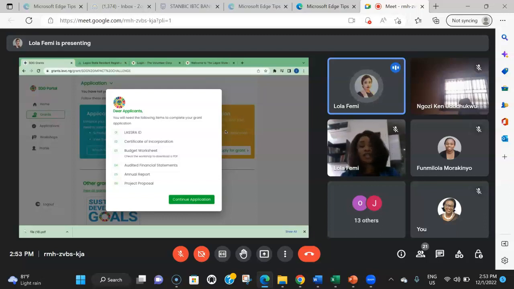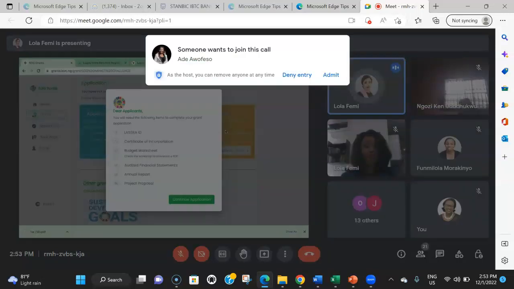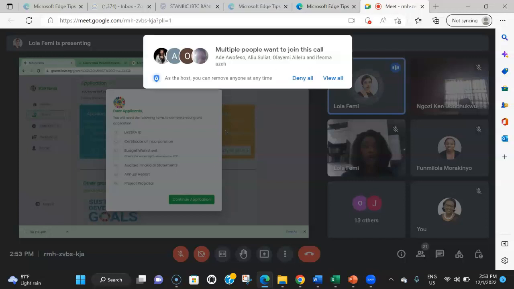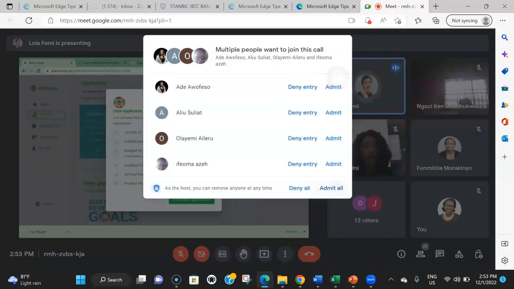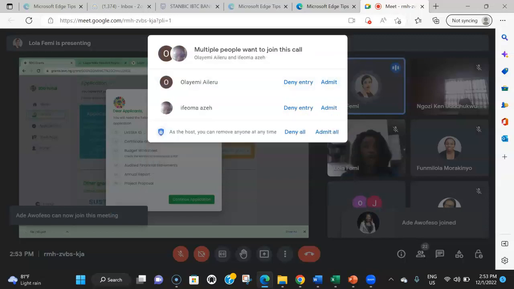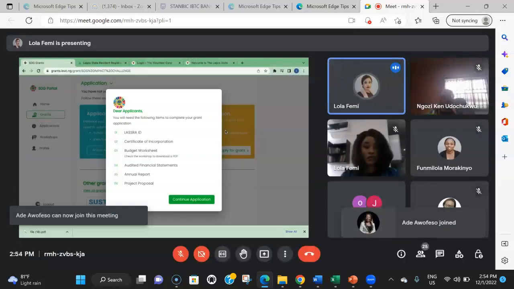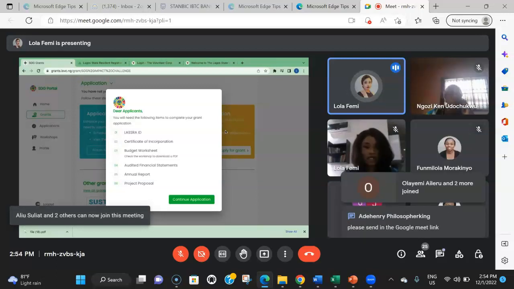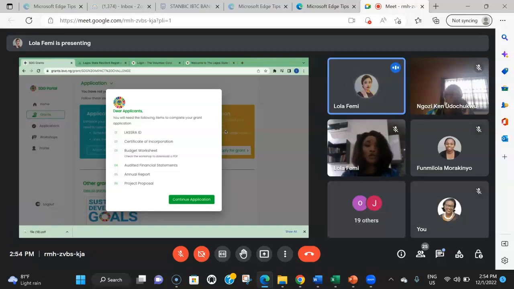The first thing is the LASRA ID. I've already explained why you're going to get that. The second thing is your certificate of incorporation. Now, we're going to look at two different types of users: the individuals and the organizations. Organizations should definitely have certificates of incorporation. I would encourage that because when the PSB is looking at all of the documentation, they'll see that this person is applying for this grant as an organization. So naturally, you would want to have your CAC to support that.